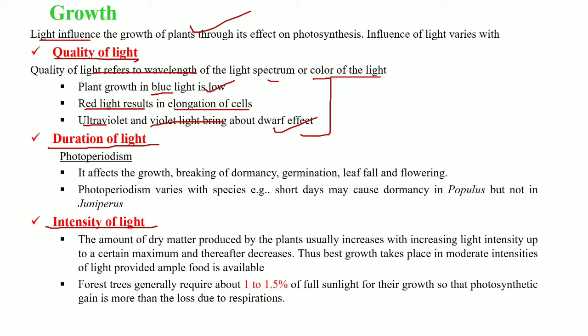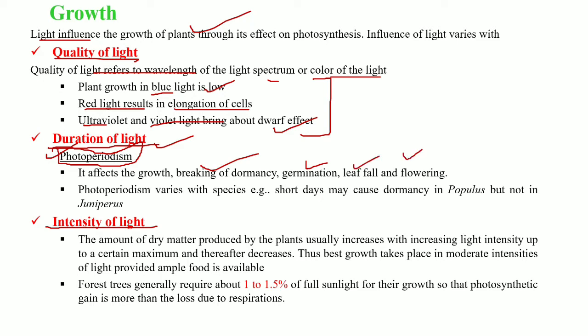Next, we have the duration of the light. Here we have the important phenomenon known as photoperiodism. So in simple words, what is photoperiodism? Photoperiodism is the duration of the light to which a plant is exposed. It affects plant growth by breaking the seed dormancy, and affecting germination, leaf fall, and flowering.